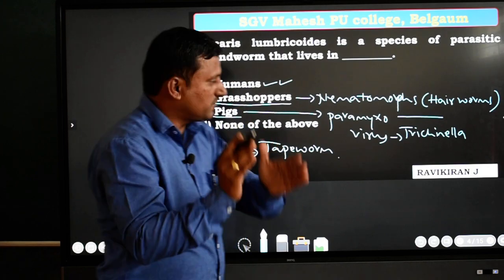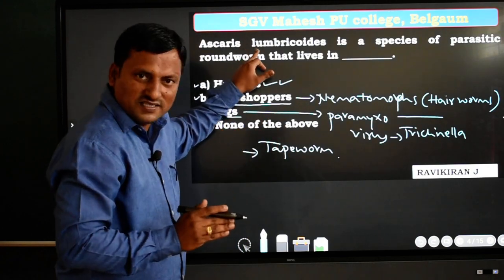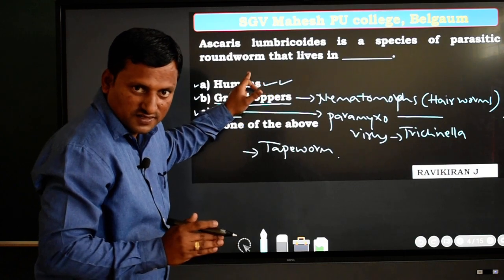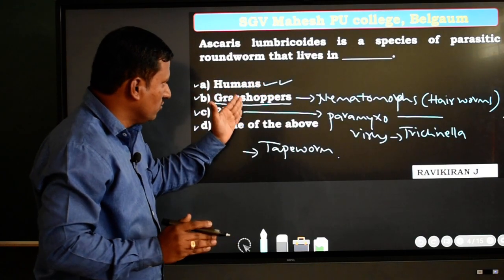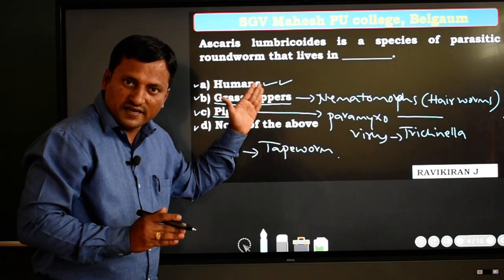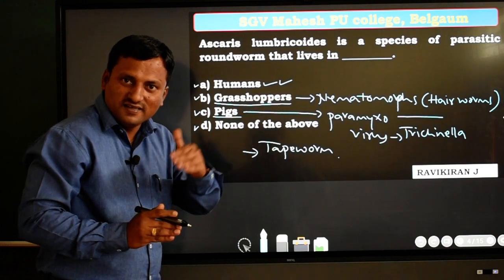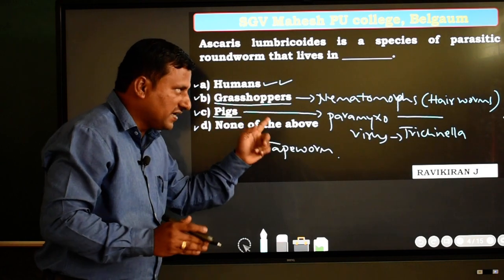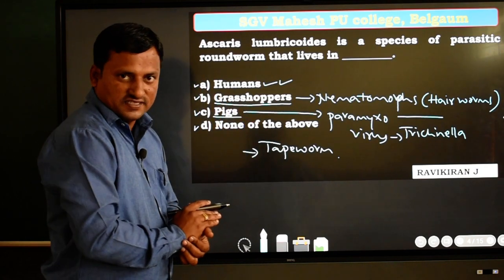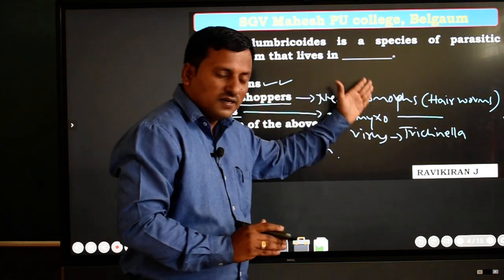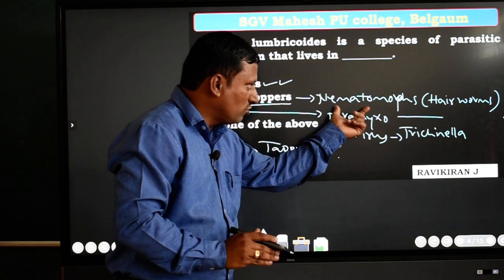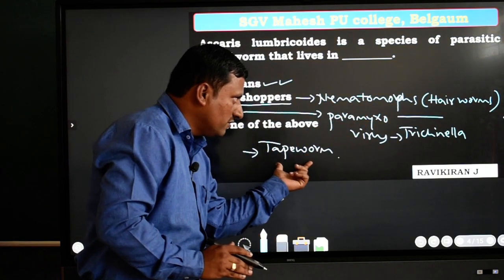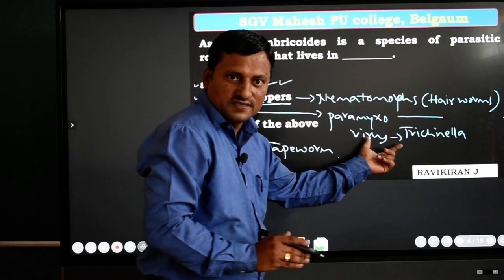So this is the concept and idea about Ascaris lumbricoides. This is the way humans have parasites, as ectoparasites and endoparasites. Likewise, grasshoppers and pigs also have such endoparasites: here nematomorphs, and here tapeworm and Trichinella spiralis. So these are